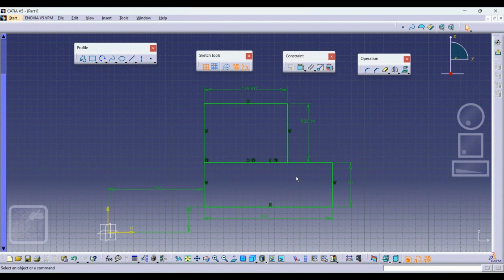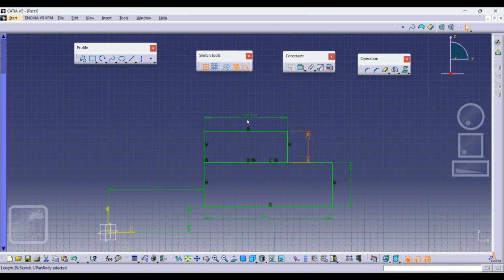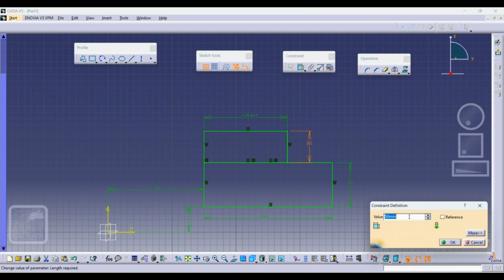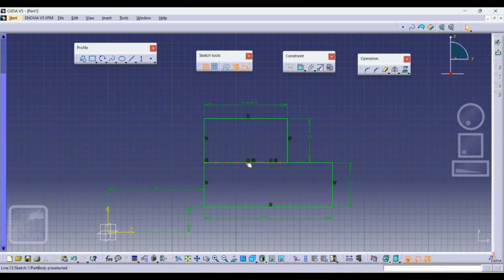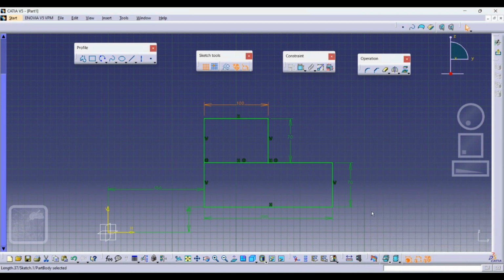Now we will do something more on this. So first I'll define on this. So I'll just make it, suppose I'll make it 50, or I can take it as 70. Then this particular distance I'll take 100. Okay,